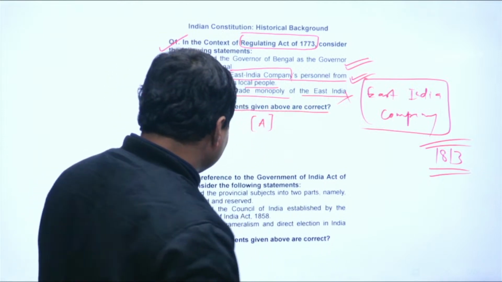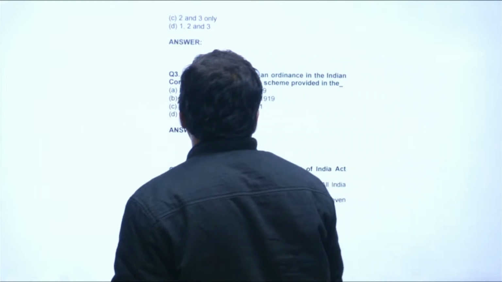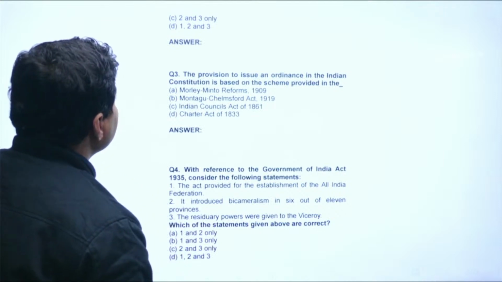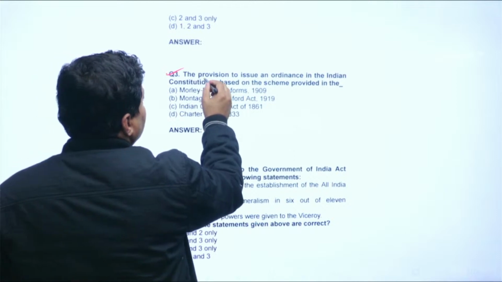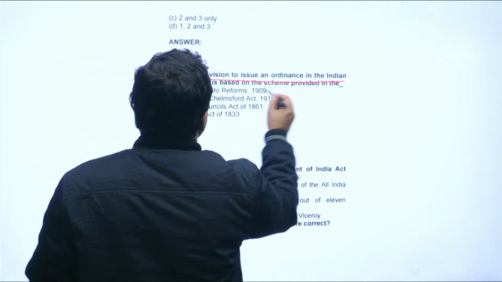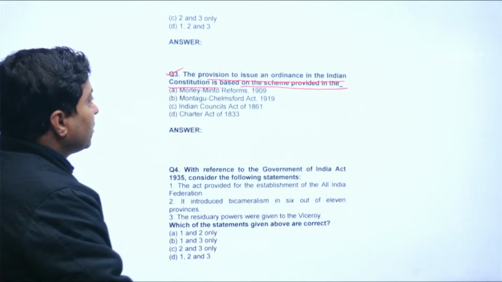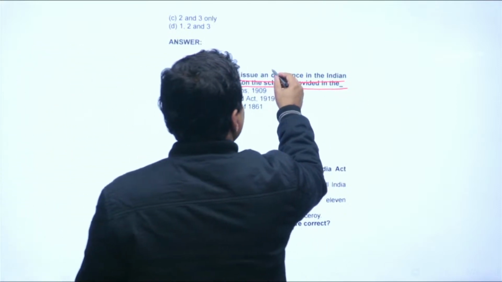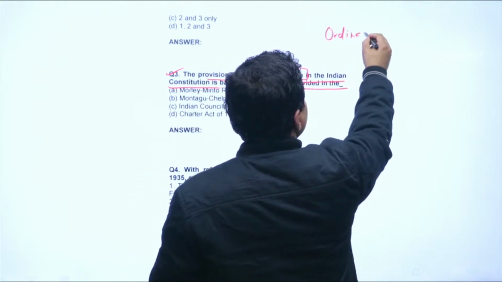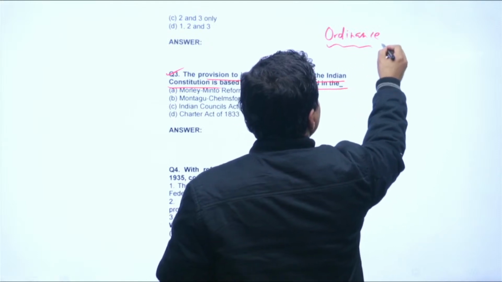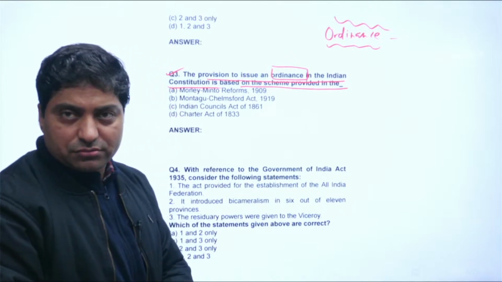Now, let me move to another question. Look at this question number 3. The provisions to issue ordinance in the Indian Constitution are based on the scheme provided in. Now, you know ordinance is basically temporary legislation.